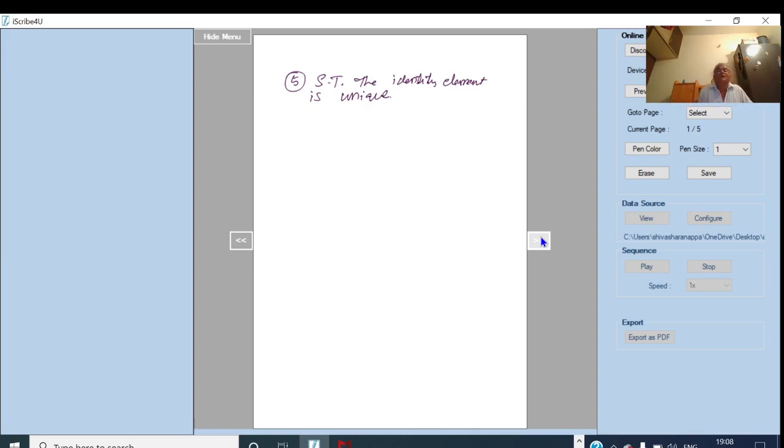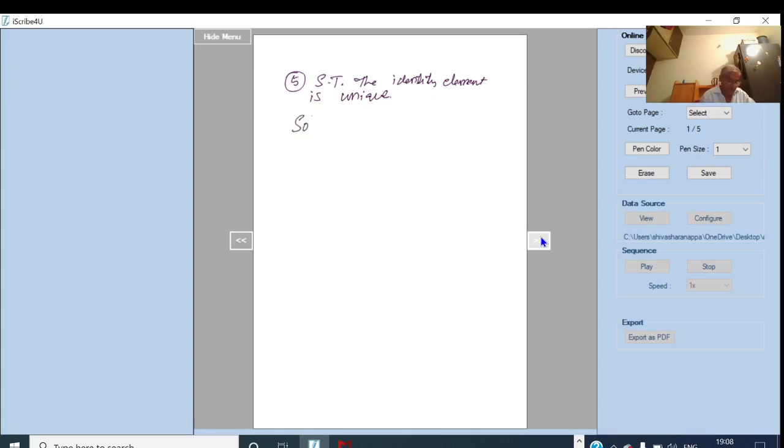To prove this, what I do is I will consider that there are two identity elements. If possible, there are two identity elements. That is E and F are two identity elements of a group G. Then I will prove that E is nothing but F. These two are same. This is the method here.